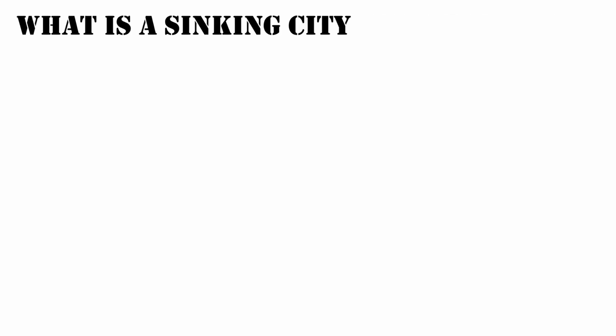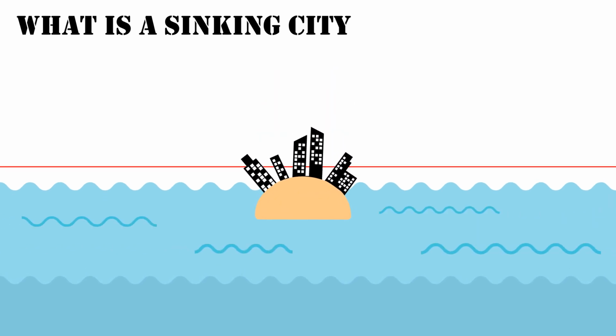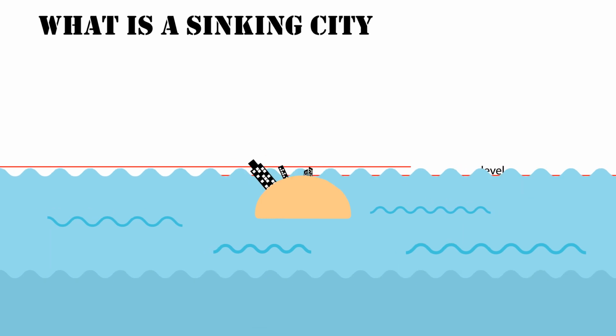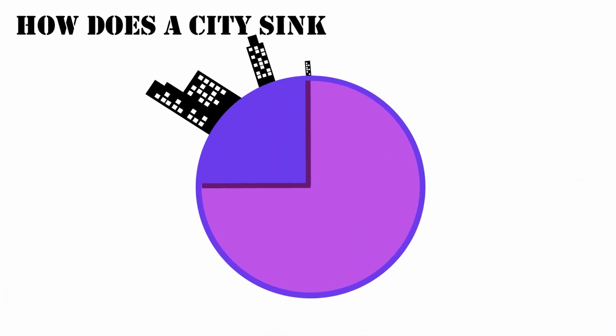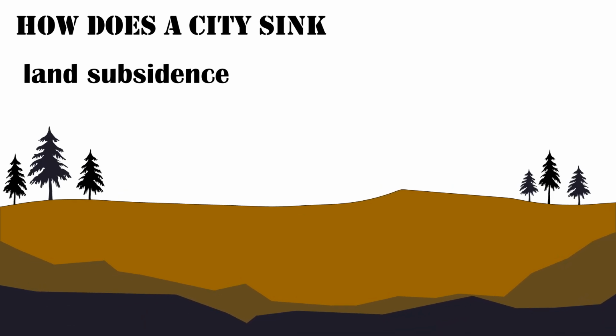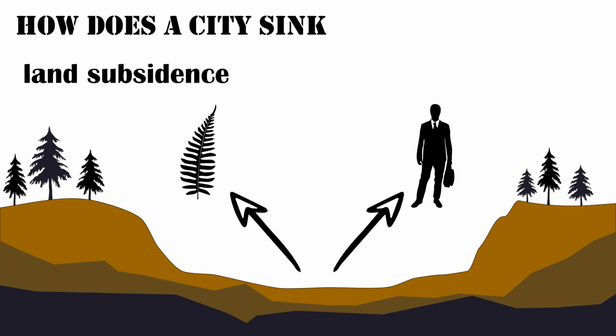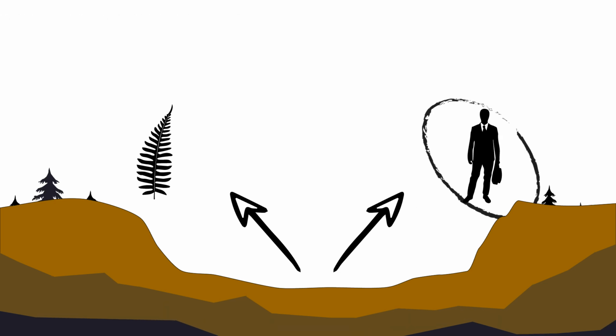Let's first define what is a sinking city. From its description, a sinking city simply means the level of the land on which the city rests keeps on reducing. The majority of the cities in the world sink by land subsidence. Land subsidence is the gradual settling or sudden sinking of Earth's surface which could be due to natural phenomena or human activities. Most of the land subsidence is caused by human activities.